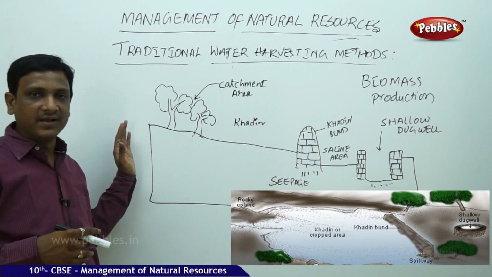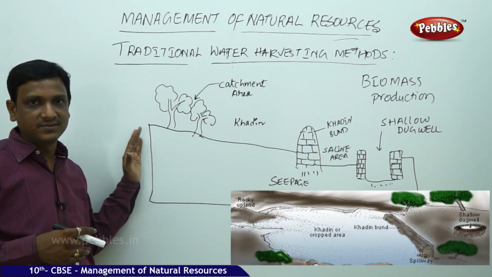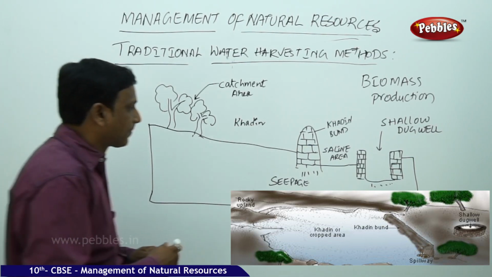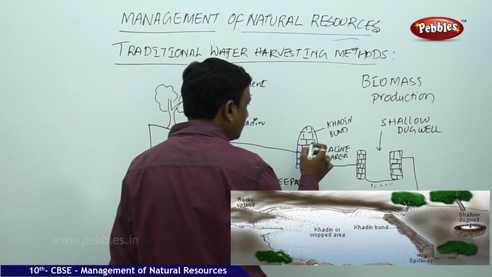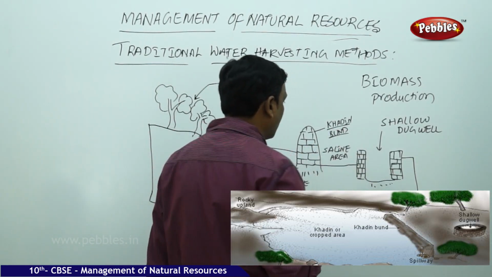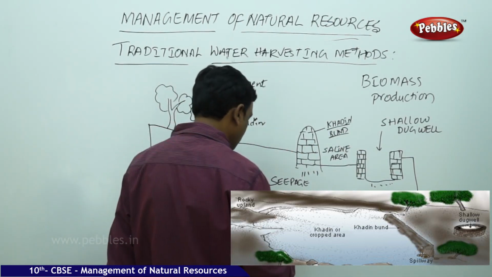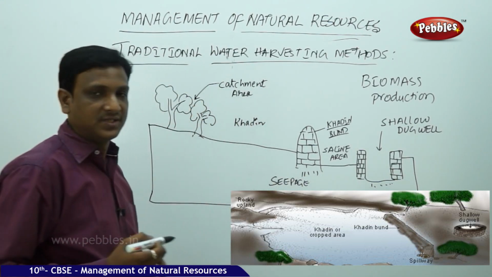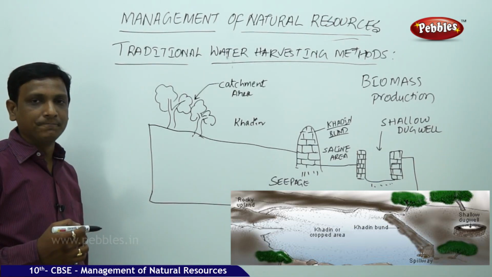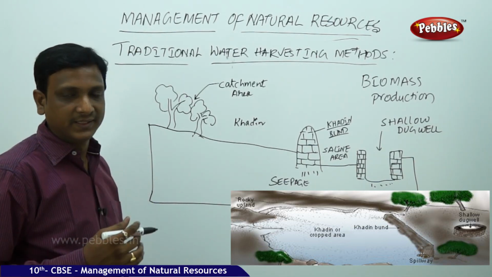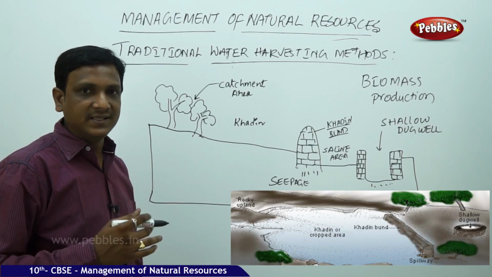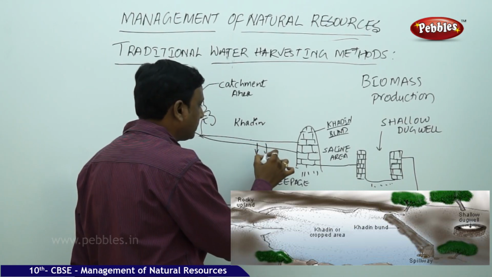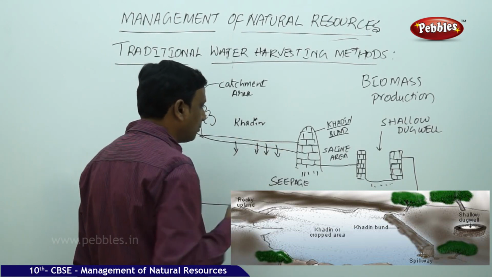In different places in our country, we see different kinds of traditional water harvesting methods, in which we use these khadins or bunds. These are called by different names in different states, but the purpose is the same. This is to make a bund, allowing the water to stagnate here. This stagnated water seeps down into the ground.